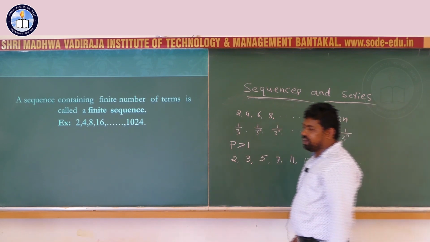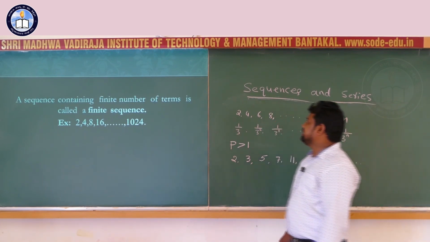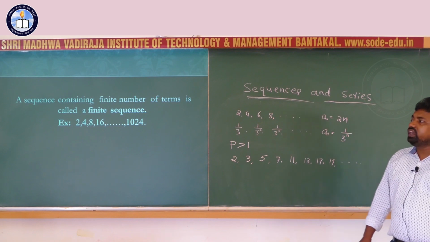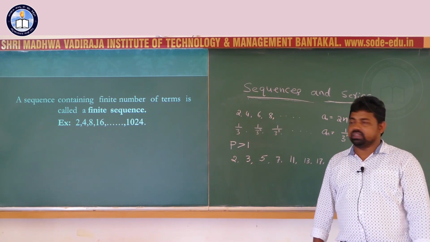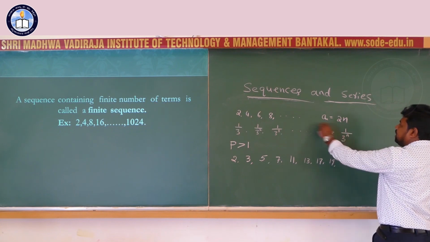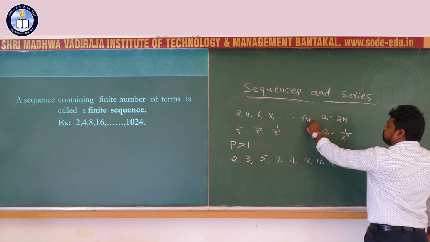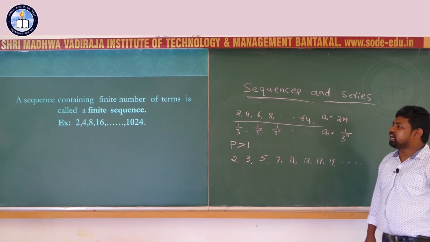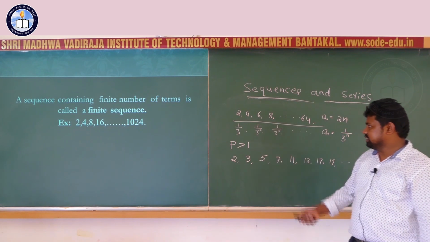Now, finite and infinite sequences. A sequence containing a finite number of terms is called finite sequence. Example 2, 4, 6, 8 up to 64. It is a finite sequence. Such sequences are called finite sequences.